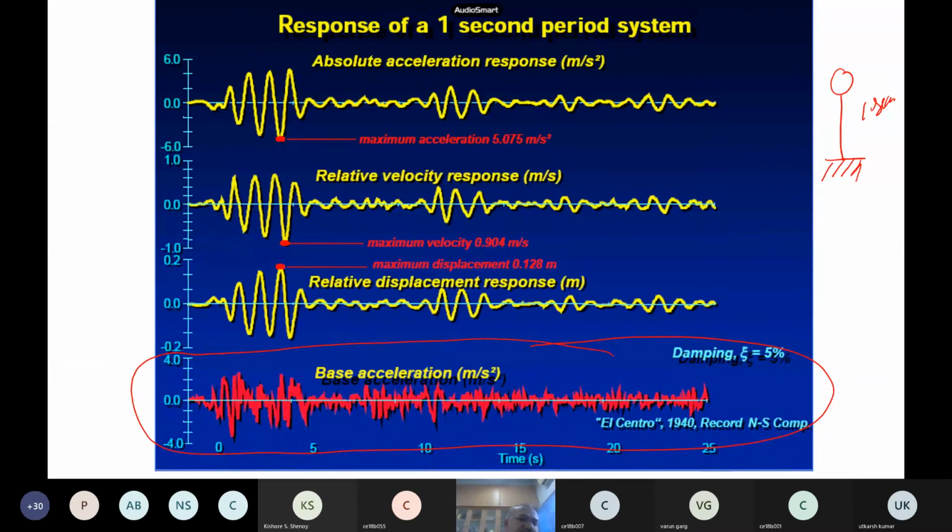So 1 second is a period. So frequency is 1 by T. It is 1 hertz. So 1 hertz means which structure? The natural frequency. Which structure has a natural frequency of 1 hertz? 10-story building. Excellent. So this is a response of a 10-story building.